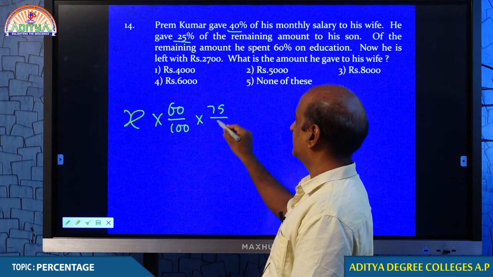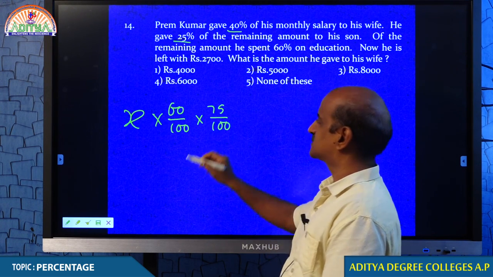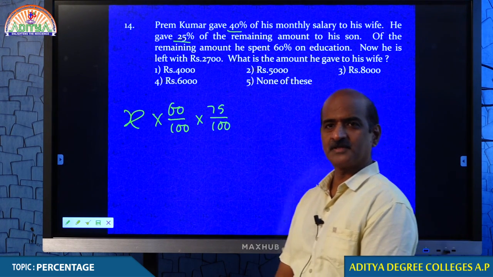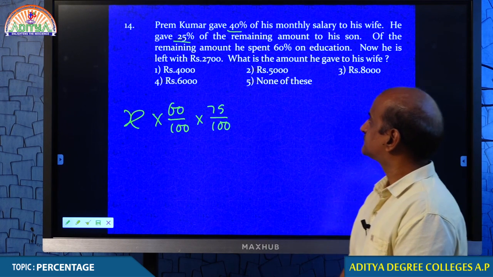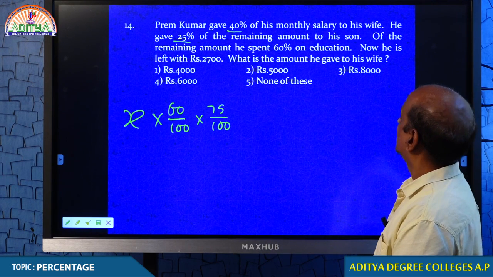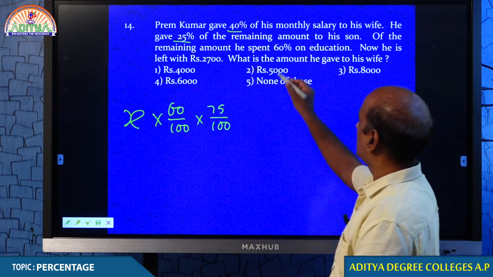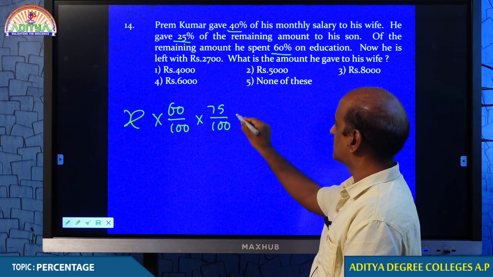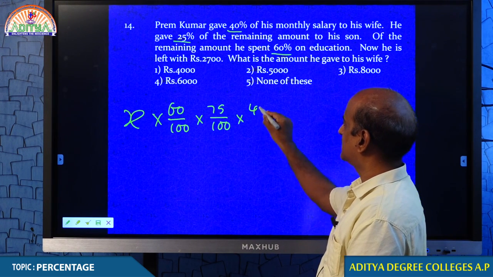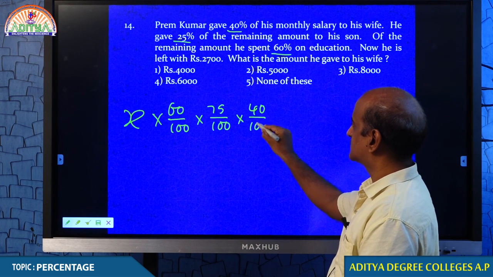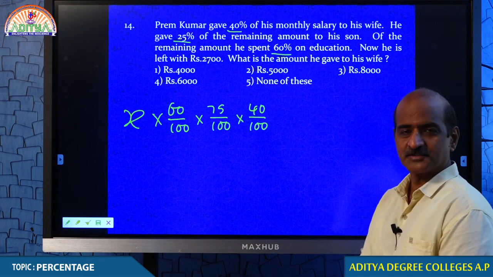How much he left? 75%. Again, of the remaining amount he spent 60% on education. If he spent 60%, he must be left with 40%.